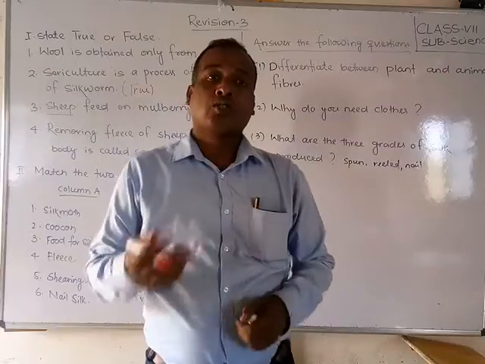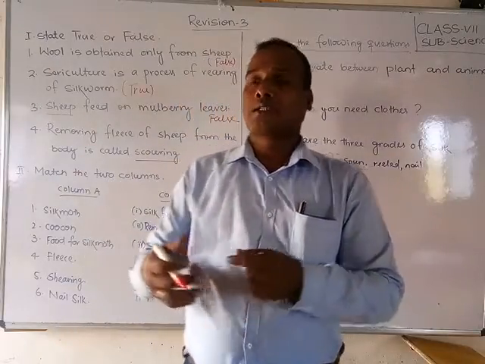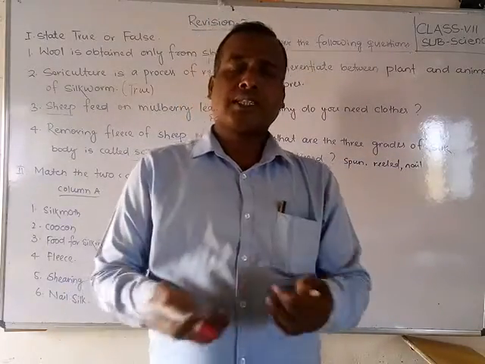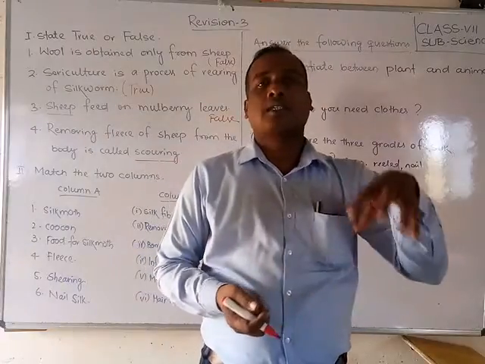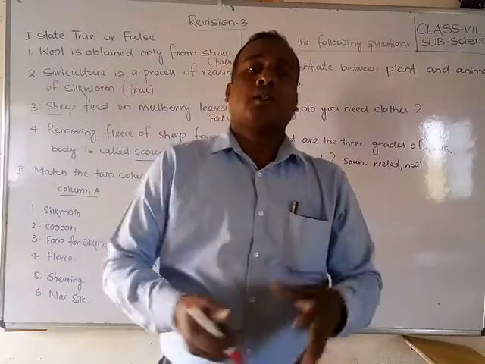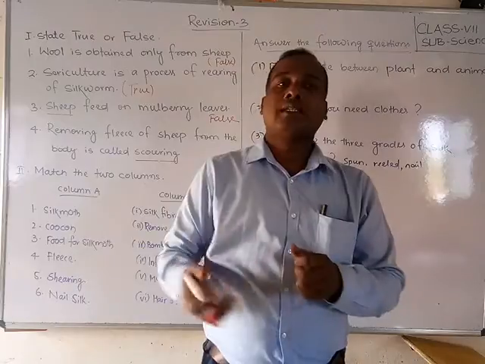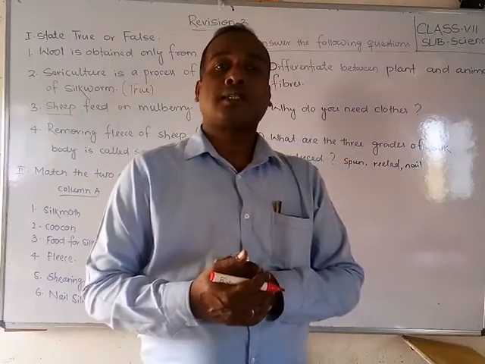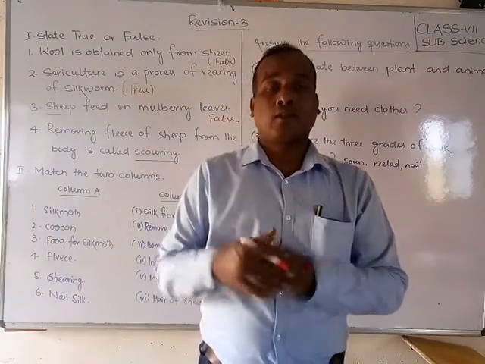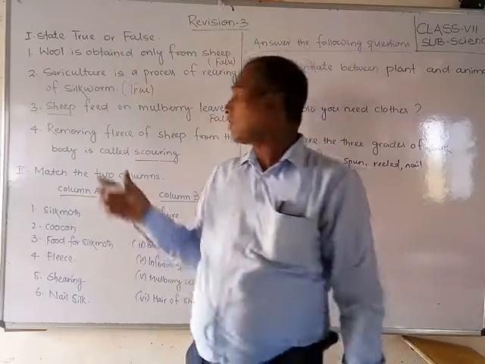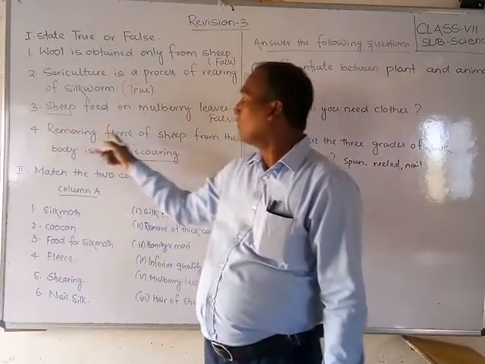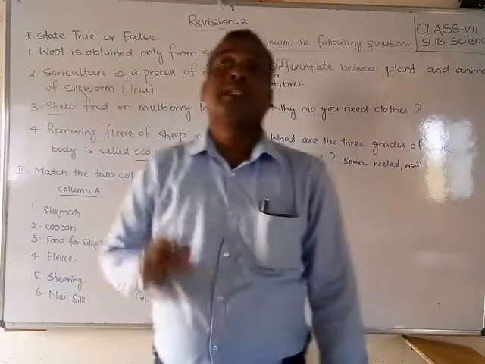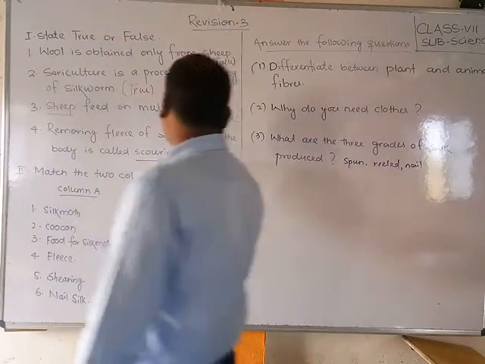Scouring means that after shearing, the thick coat of hair is kept in a tank, and we remove the grease and dirt by washing. That is called scouring. But here removing fleece of the sheep is called shearing, so it is a false statement.